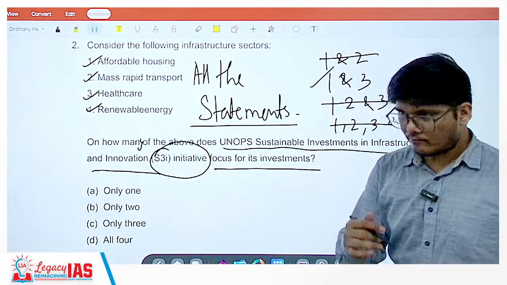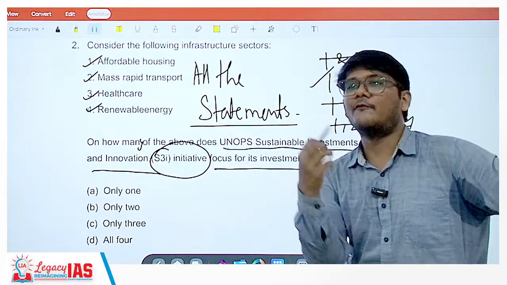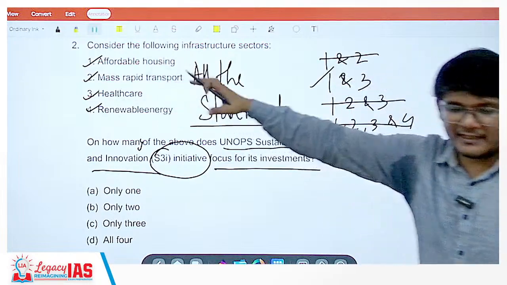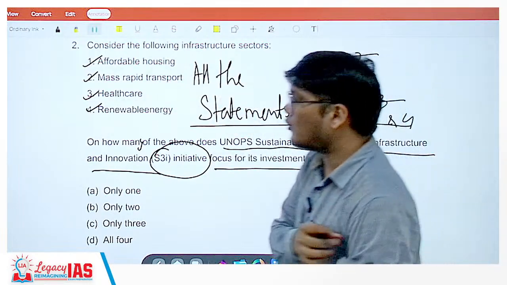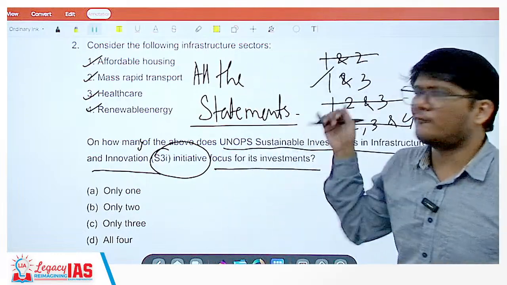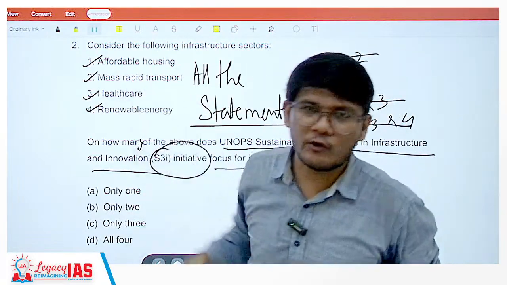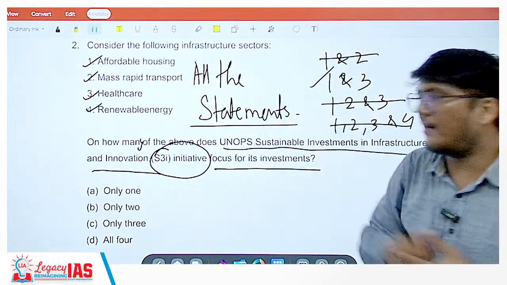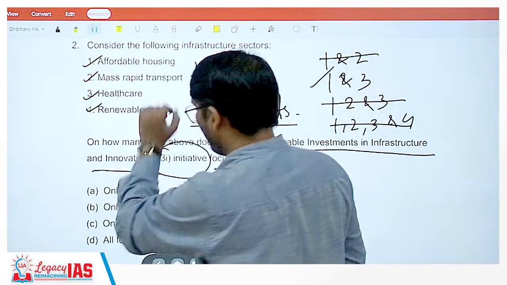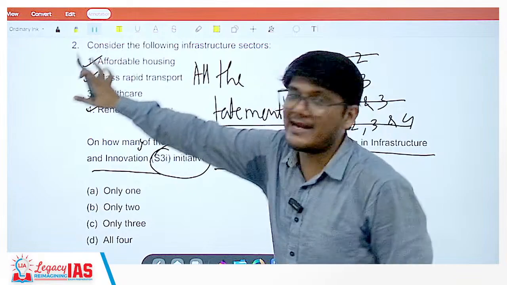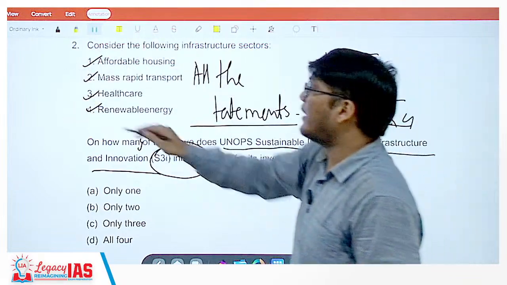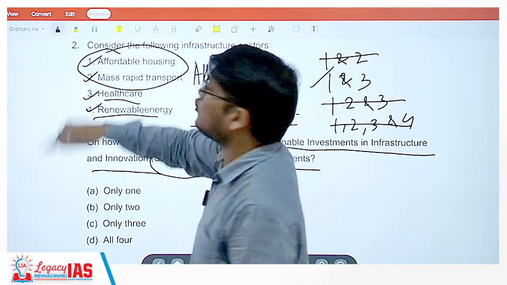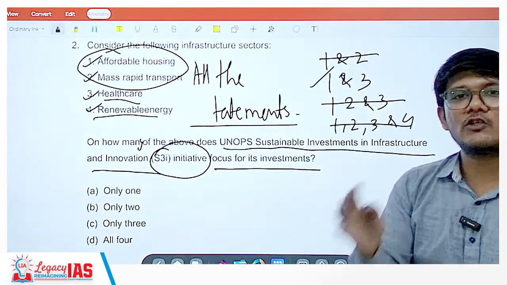Either you know it or you don't know it, but if you still have to think: we are talking about the infrastructure sector, and every sector here looks related to socio-economic development. It's not talking about freight ways, expressways, airports. It is talking about things which will help the socio-economic development of the country. All four are relatable. However, you still cannot guess it, because it may not contain, for example, renewable energy or healthcare, and may have only this. So you never know. This is a question wherein either you know it or you don't know it.